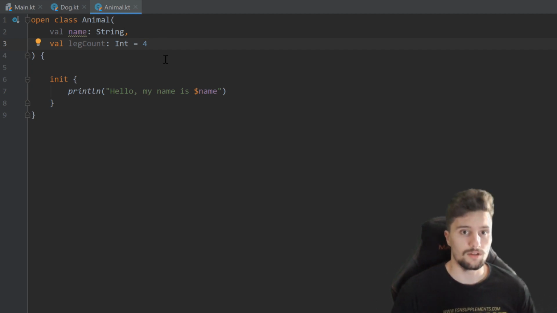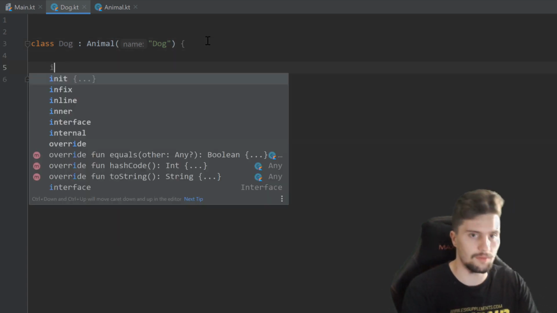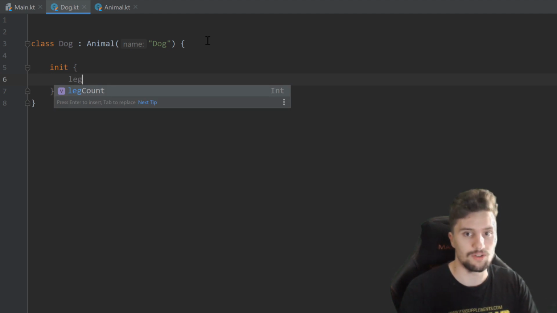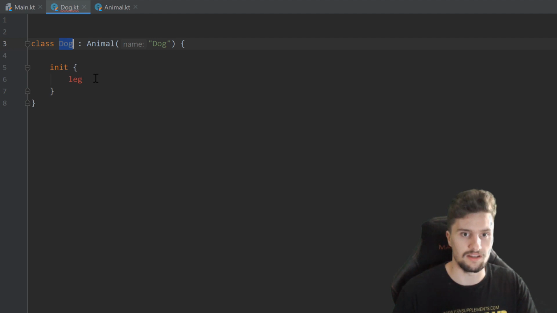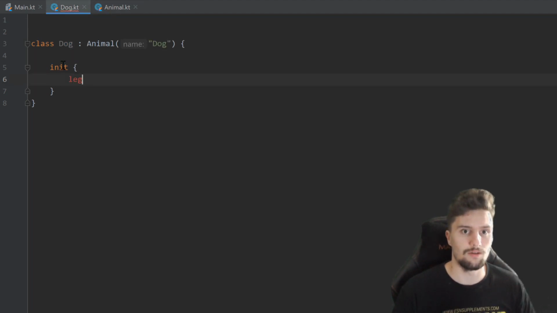And then you will see now, if we take a look at our dog class, and for example use the init block here as well, that we have access to the properties we defined in the parent class, so in our animal class. So if we write leg count, you can see we have access to that variable, even though we didn't declare it in this dog class. But since we did declare it in our animal class and our dog class inherits from animal, that means our dog class will also have all the properties that this animal class has. And that means we can also access the leg count here.